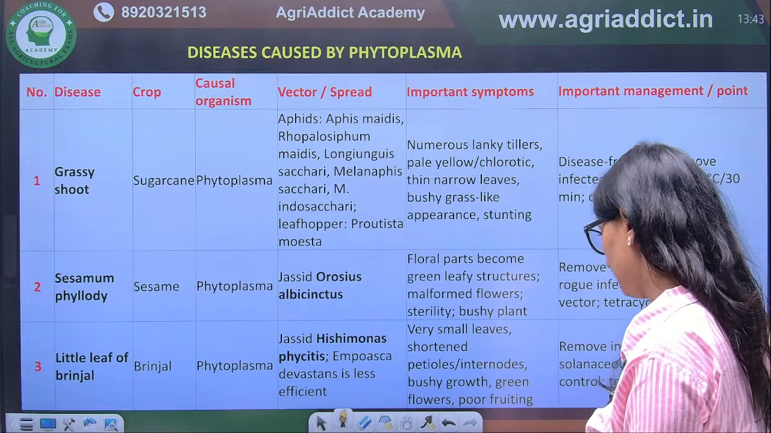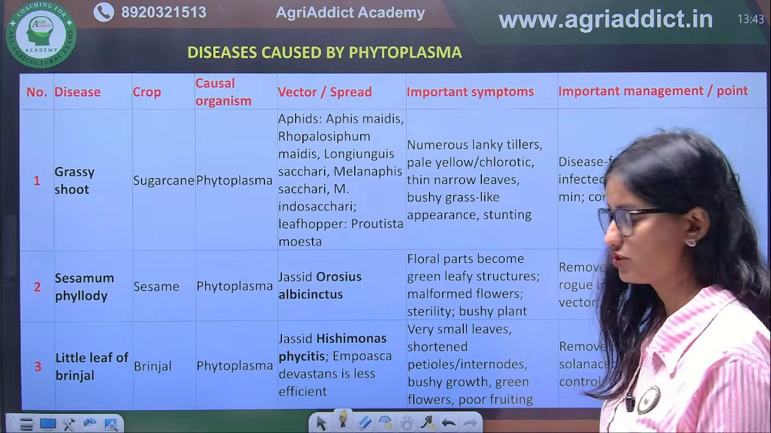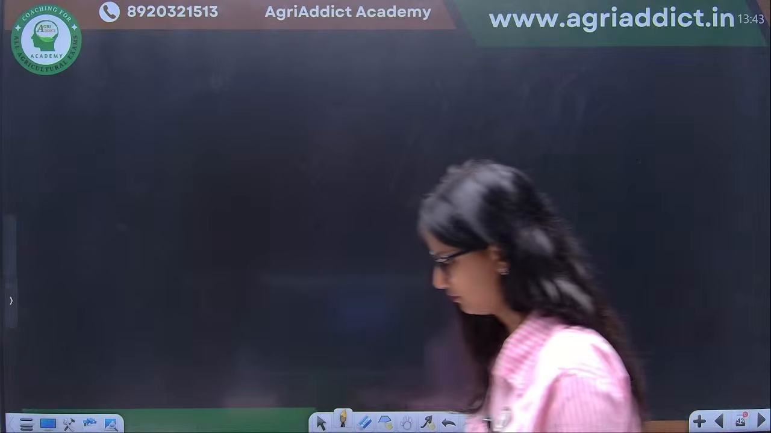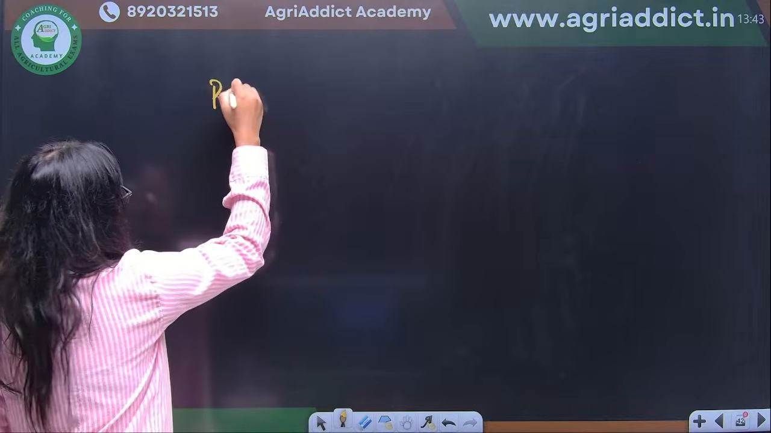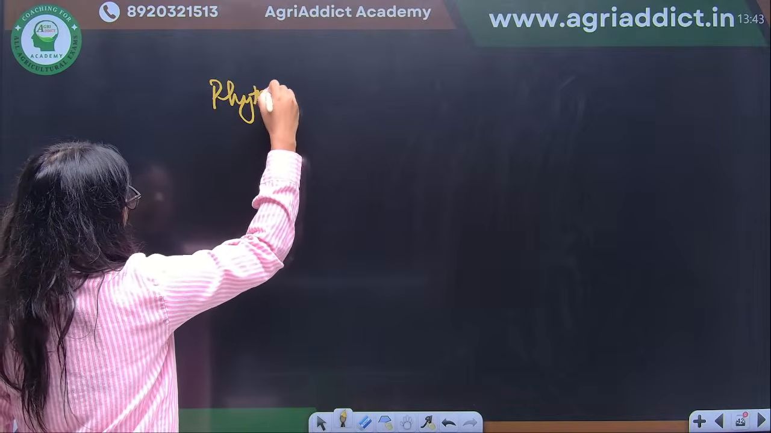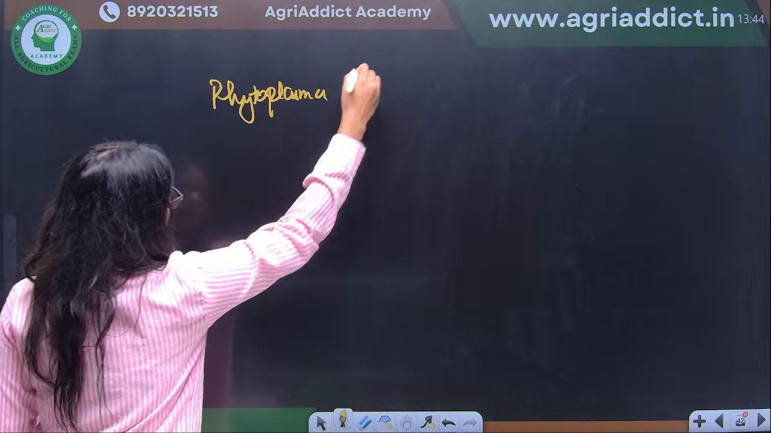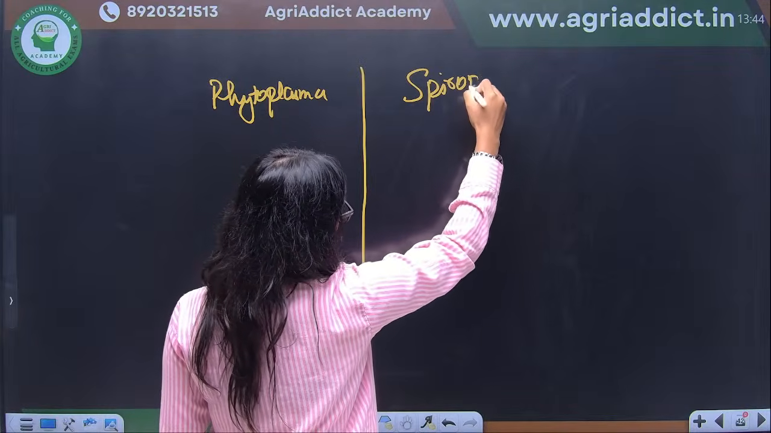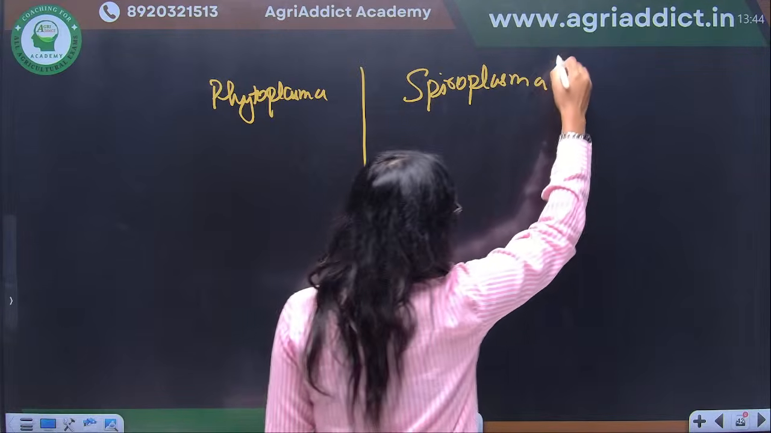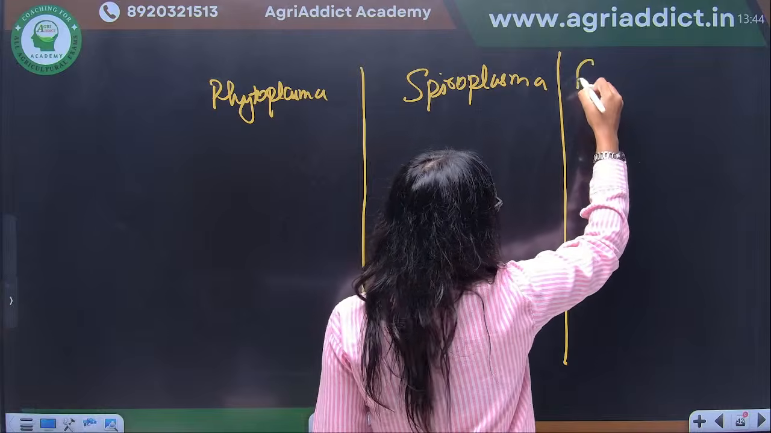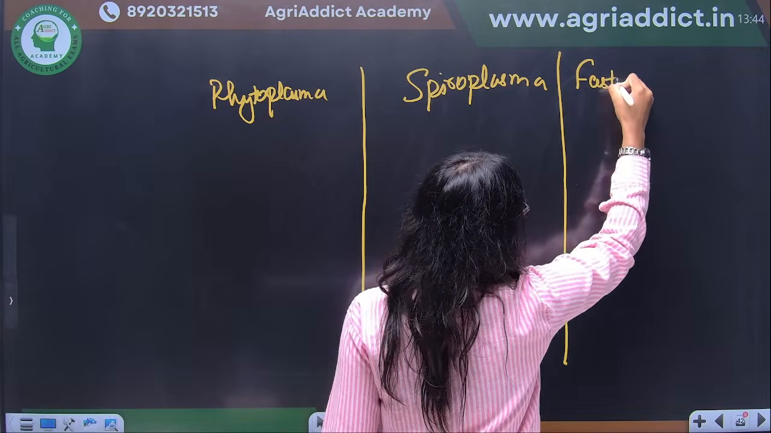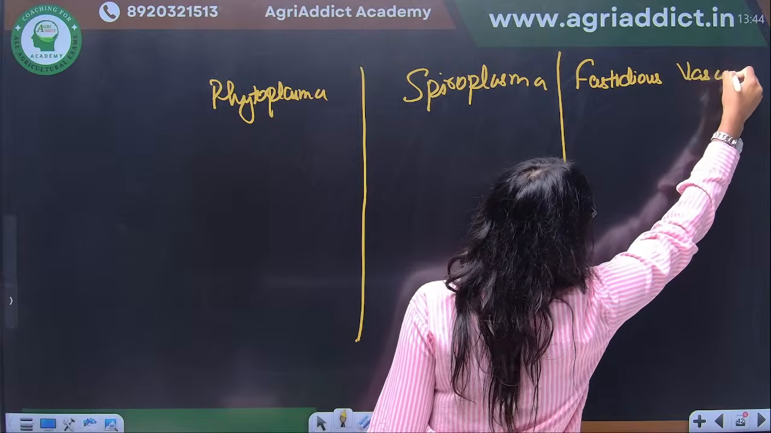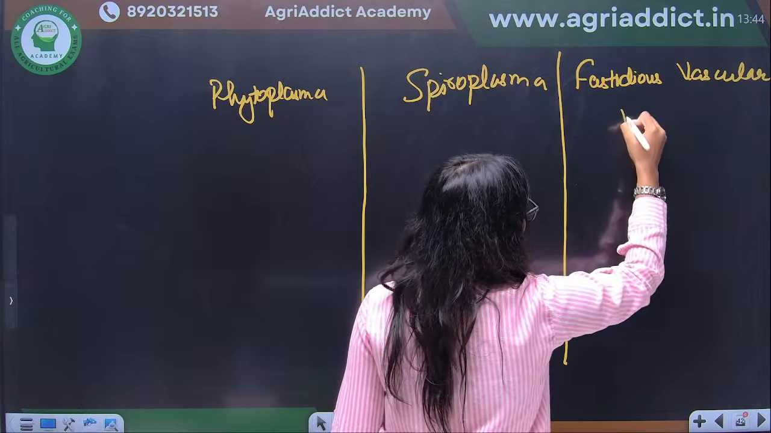Now we will talk about the phytoplasma disease. Okay, so this is general. These are the general disease. So firstly, we will discuss about the three pathogens. What are they? First is phytoplasma, spiroplasma, and fastidious vascular bacteria.